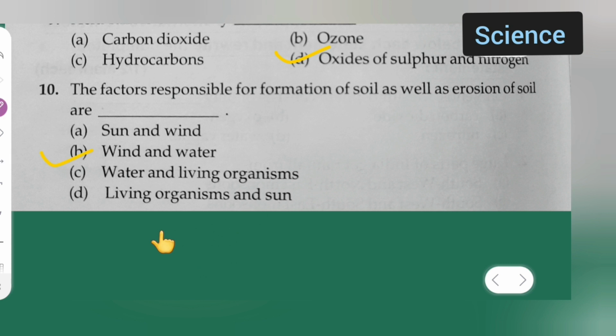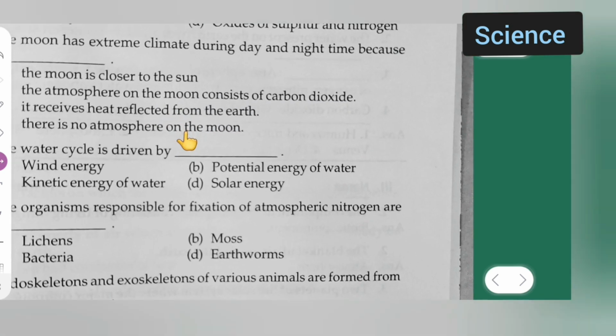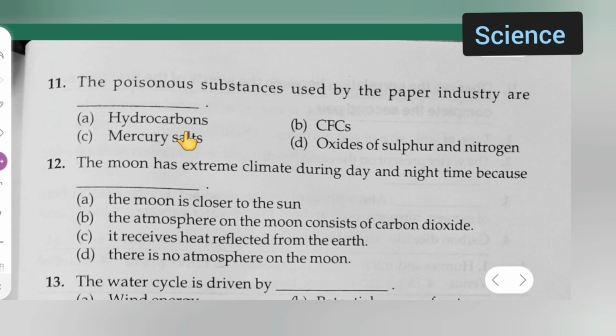Next, moving further on the next page. The poisonous substances used by the paper industry are: option A is hydrocarbons, option B is CFCs, option C is mercury salt, option D is oxide of sulfur and nitrogen. Which option is the correct option for the 11th one? Mercury salt, option C, is the correct option.